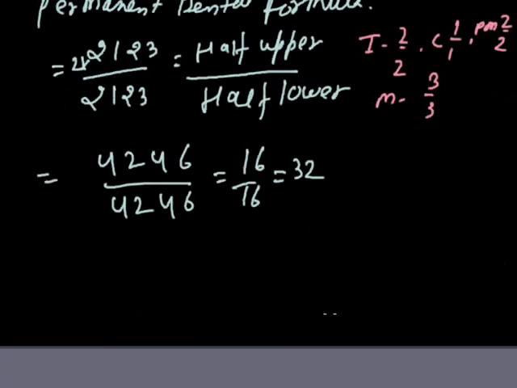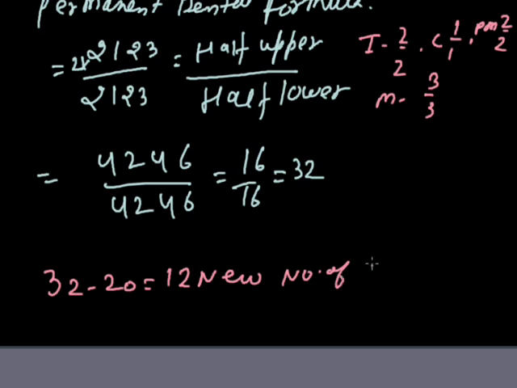From milk teeth to permanent teeth, there are 12 new teeth. In milk teeth we have only 20 teeth, and in permanent teeth we have 32 teeth. So only 12 new teeth appear in permanent teeth.